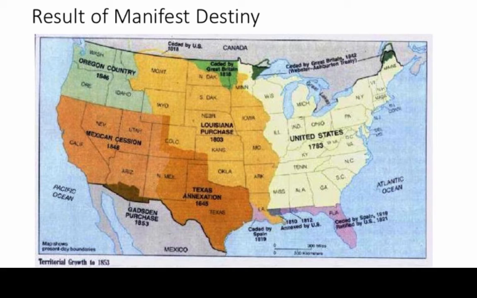We can do synthesis. If we're talking about Manifest Destiny in period 4, and as we keep going, when it comes to American expansionism, we can always go back and reference this map and say, all right, let's talk about American expansionism from the beginning. And we can see how the United States in 1783, that's the Treaty of Paris, ending the American Revolution, granted those 13 colonies, now states, all the land from Britain, from the Atlantic to the Mississippi, or all that land west of the Appalachian Mountains.